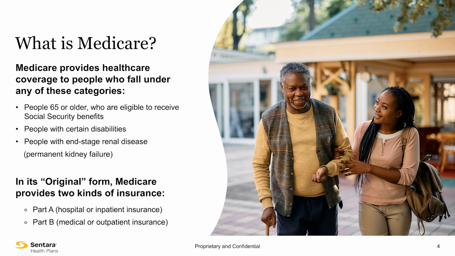It's important to understand that Medicare is healthcare coverage available to individuals who are 65 or older, people with certain disabilities, or people with end-stage renal disease, permanent kidney failure. Medicare, in its original form, provides two kinds of insurance: Part A, hospital or inpatient insurance, and Part B, medical or outpatient insurance. There are two additional parts to Medicare, which are Parts C and D. We will cover those areas of Medicare shortly.